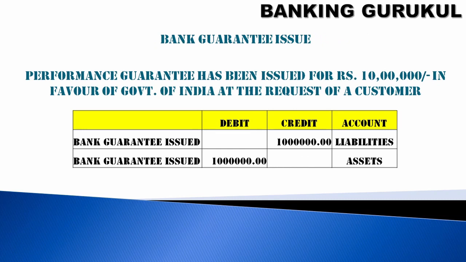For example, a 10 lakhs BG is issued, then bank guarantee issued liabilities will be credited and bank guarantee issued assets will be debited. If you see, this is a contra entry and it will be available on both sides of the balance sheet. It will be available on the asset side and liability side, and the amount will be the same, and one entry will be debit, another entry will be credit.